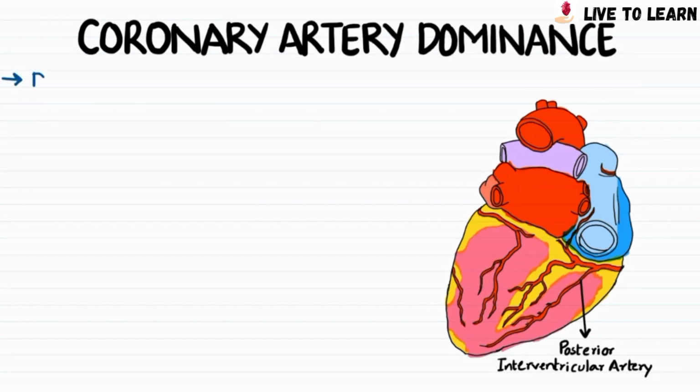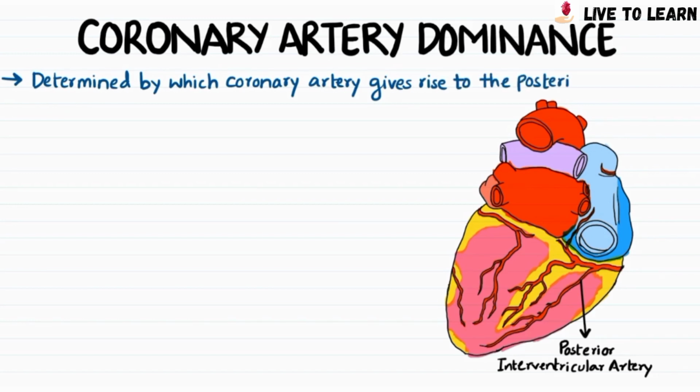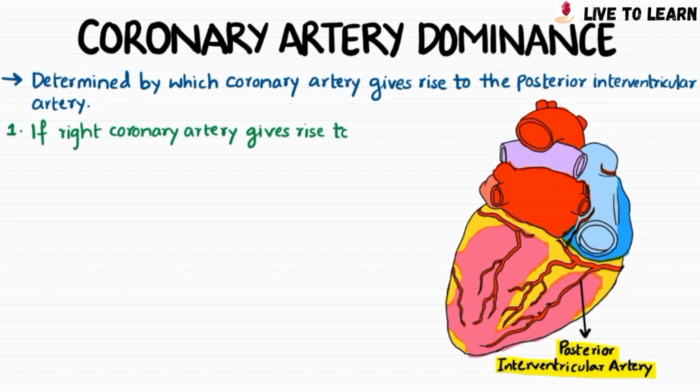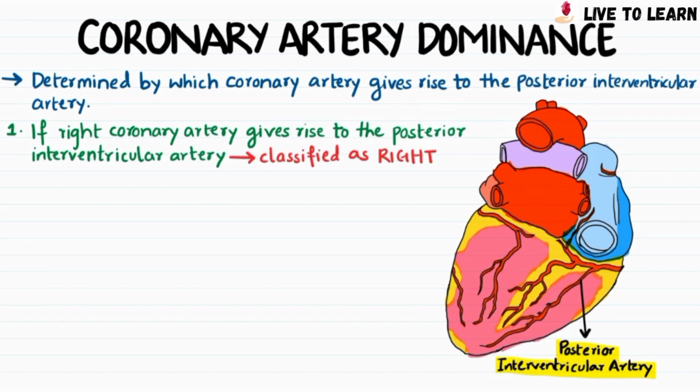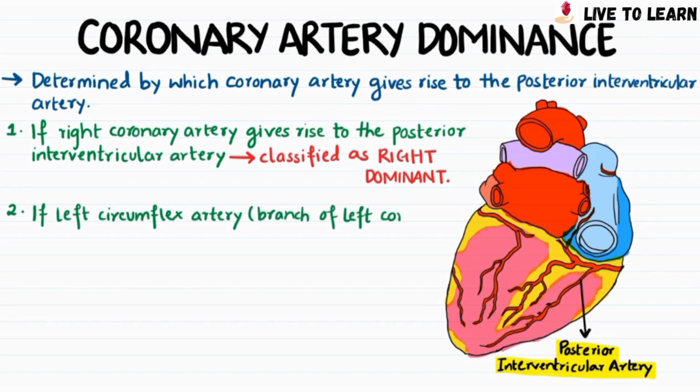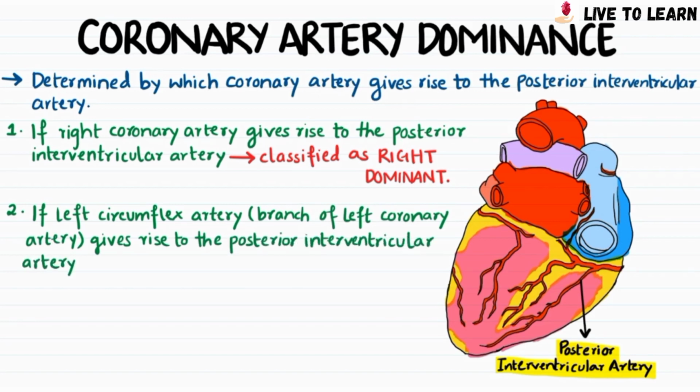Coronary artery dominance is determined by which coronary artery gives rise to the posterior interventricular artery. If the right coronary artery gives rise to the posterior interventricular artery, the coronary circulation is classified as right dominant. If the left circumflex artery, which is a branch of the left coronary artery, gives rise to the posterior interventricular branch, then the coronary circulation is classified as left dominant.